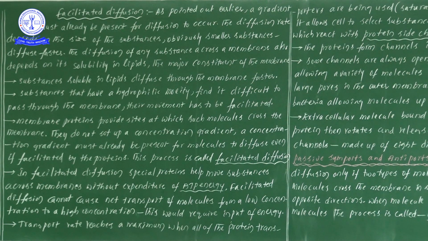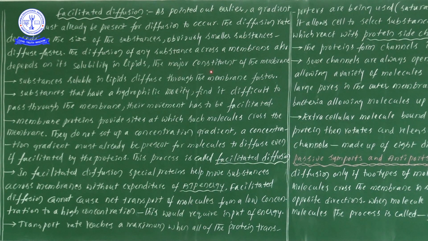What is the point? If any ions, molecules or substances have the ability to solubilize in lipids, such a molecule can cross the bilipid layer or the membrane very easily. Is the point understood now? Diffusion of any substance across the membrane also depends on its solubility in lipids.